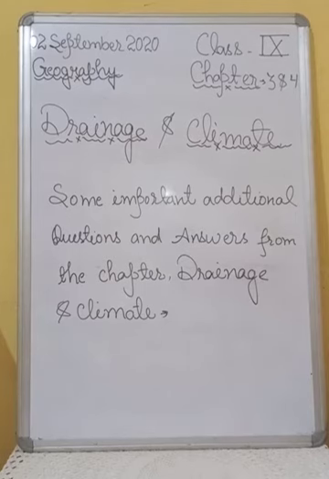And next is question number 25. From which place does Yamuna river originate? Answer number 25 is, river Yamuna originates from Yamunotri Glacier, and being a right bank tributary of Ganga river, it joins Ganga river at Allahabad.